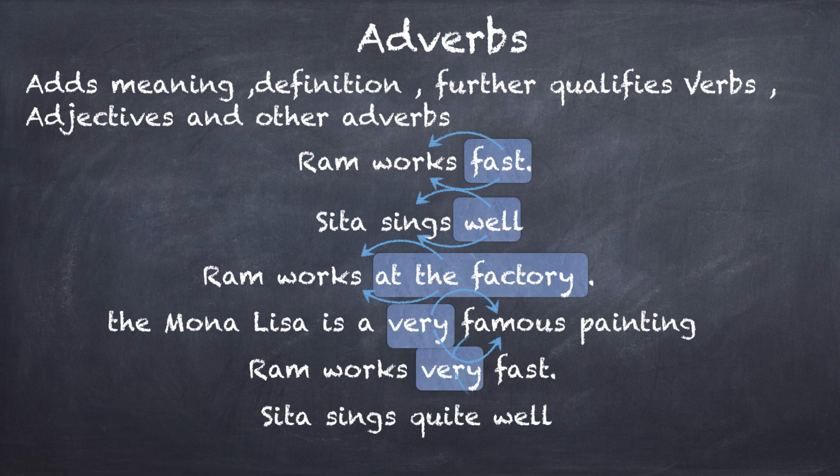Ram works very fast. Now we looked at the example earlier. Ram works fast. Fast was modifying works, right? Fast was giving us the quality of the action. Now this very is modifying fast. Fast itself is an adverb. Very is modifying or giving us information about fast. Therefore, very is an adverb, right? Just get the idea here. Adverbs and adjectives are modifiers or qualifiers. An adjective qualifies or modifies only a noun. An adverb works on verbs, adjectives, or other adverbs.